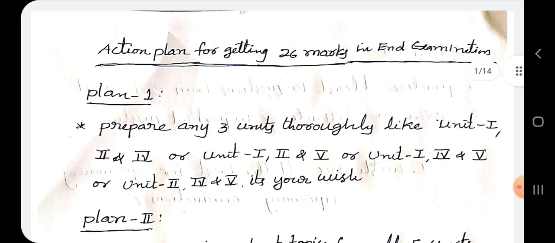In plan number 1, normally you prepare any 3 units, but my sincere suggestion is to prepare units 1, 2, 3, and the next is 4th and 5th. At most you are going to prepare 3 units. From the first 3 units, 2 questions each, so overall from the 3 units 6 questions you can expect and you can easily answer 5. And from 4th and 5th you are expecting only 1 each. So better focus maximum only on the first 3 units.